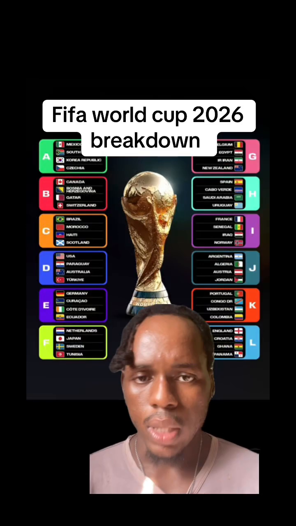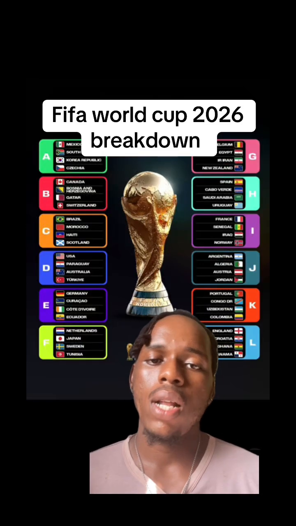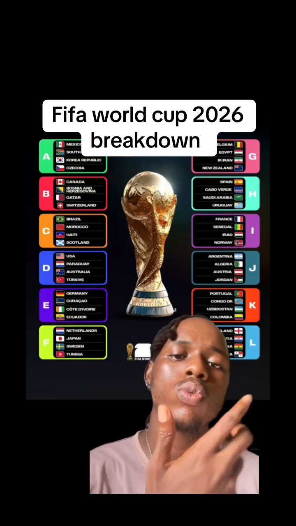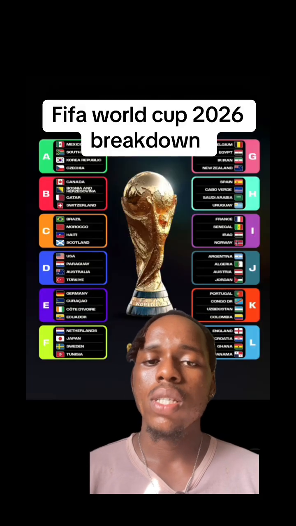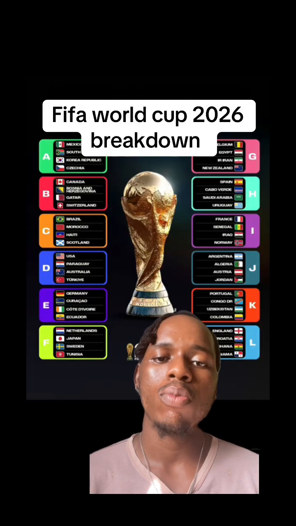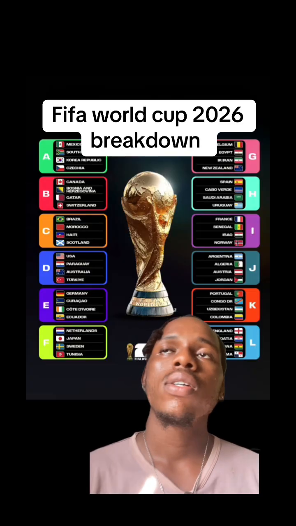Now the World Cup is on, and for some of you that are still confused and looking like, why are there 48 teams now instead of 32 teams? Why are there 12 groups instead of 8 groups? This is a breakdown of the FIFA 2026 World Cup and the format, how things are supposed to go, the new rules that are included. So let's get right into it.